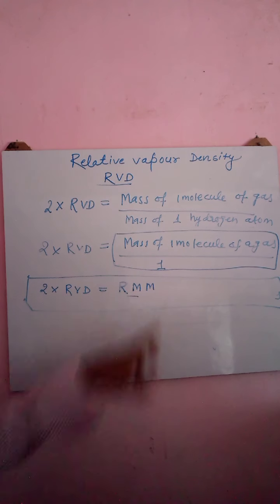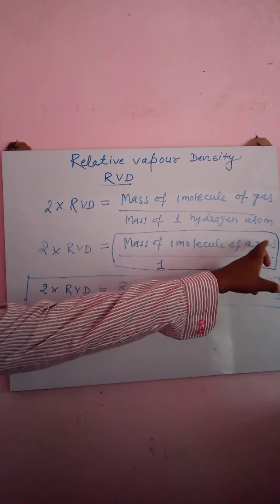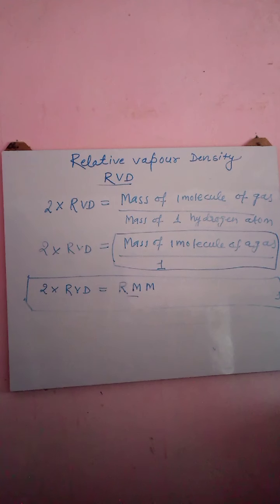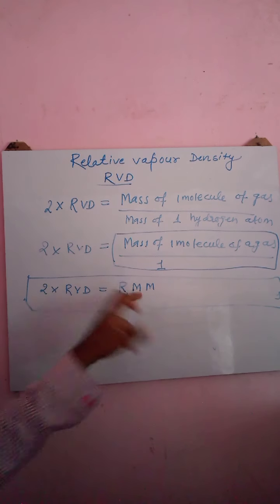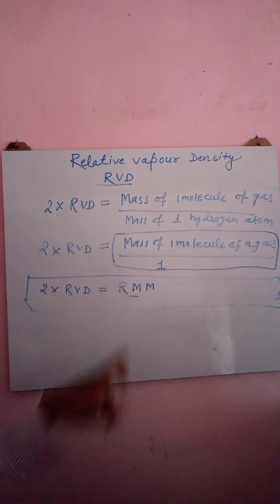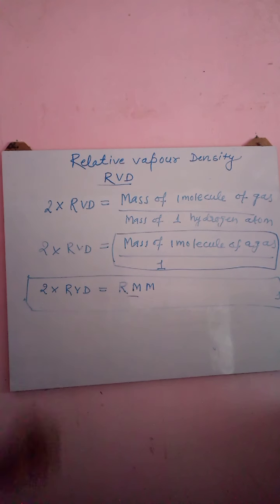So relative molecular mass is equal to 2 into RBD. It means relative molecular mass is twice of RBD.